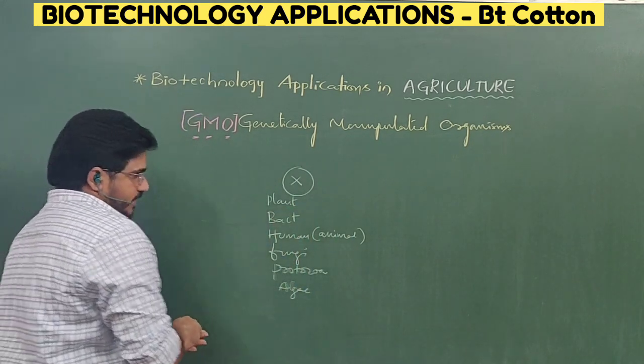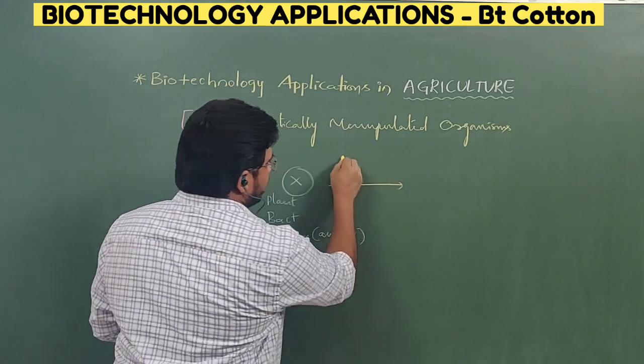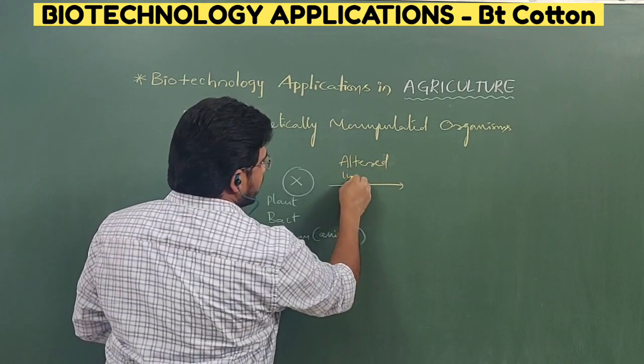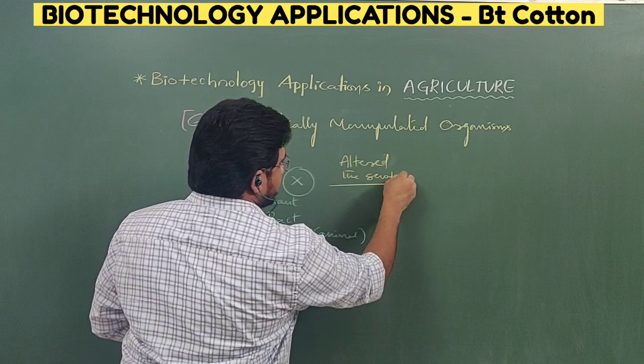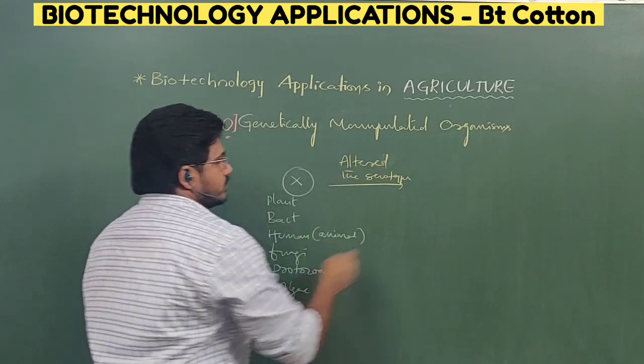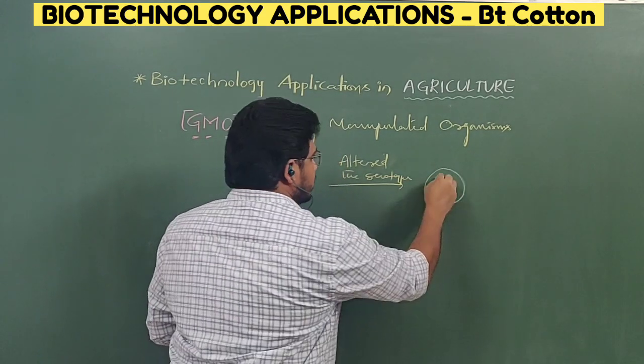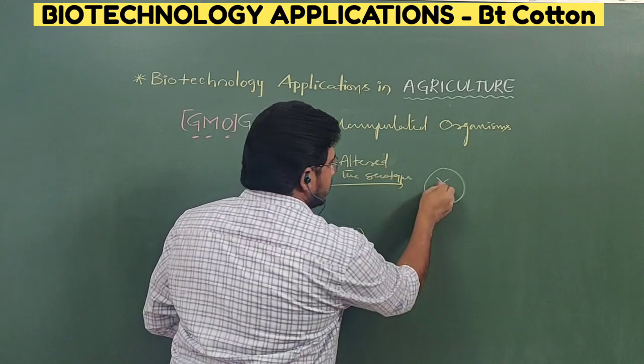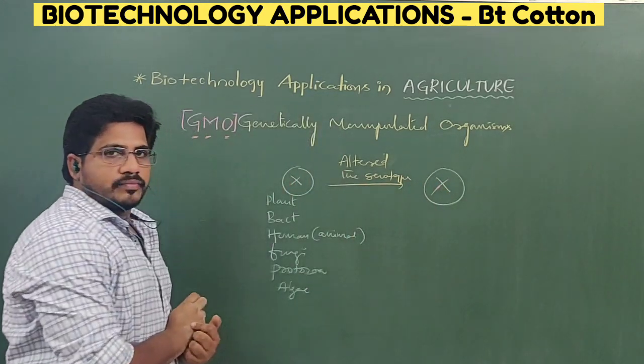This organism's genes were altered, the genotype, and this organism has the altered gene.